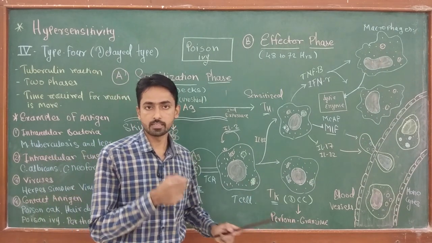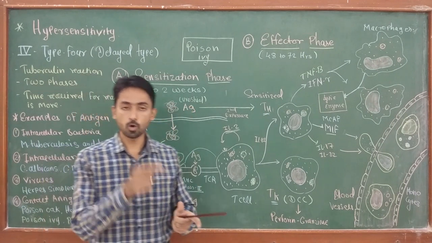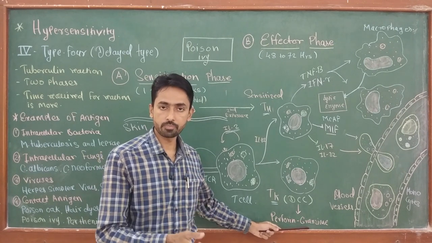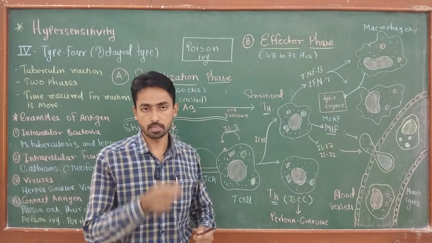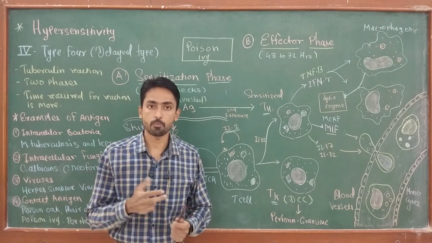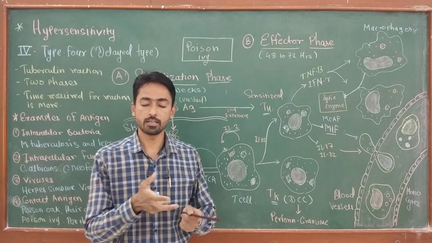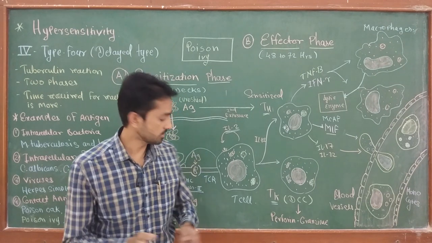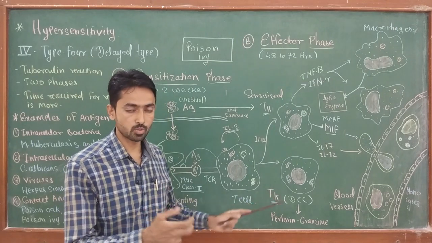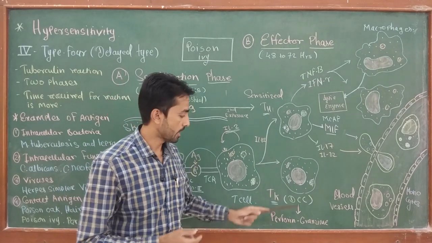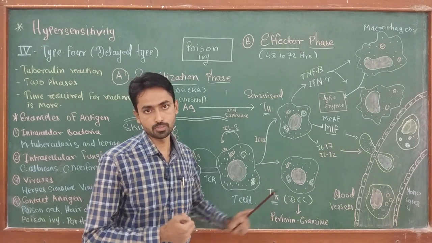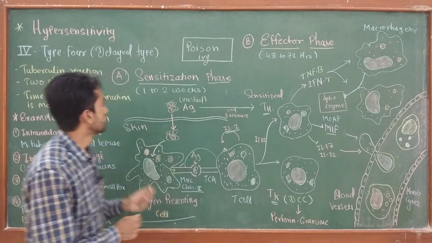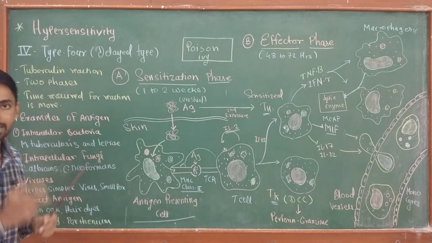Actually, perforin is a type of chemical that is going to cause a hole or pore in the virally infected host cell, and from that hole, granzyme is going to enter inside that particular cell, which ultimately activates the apoptosis pathway, and the virally infected cell is going to die. Okay, by programmed cell death. That means the T killer cell is going to kill the virally infected cell by delayed cell cytotoxicity. So both these cells, T helper cell and T killer cell, play an important role in type 4 hypersensitivity reactions.